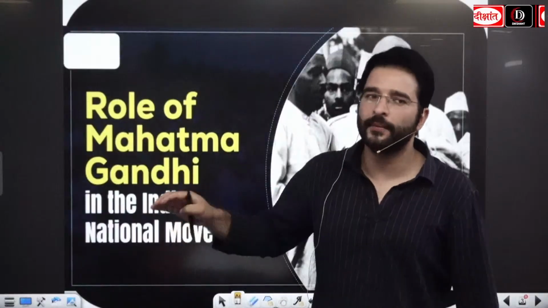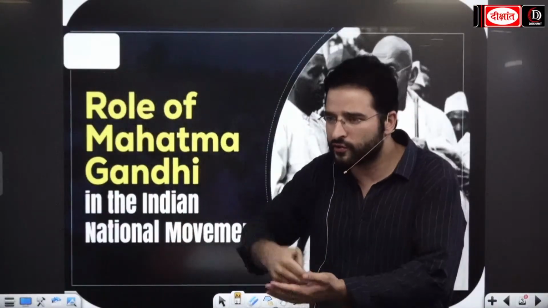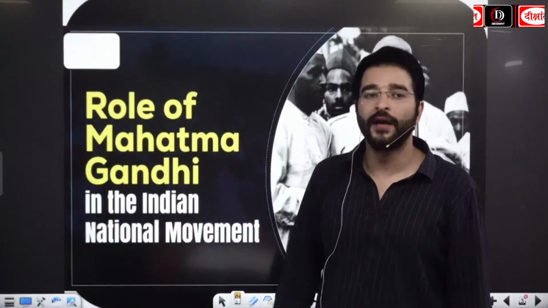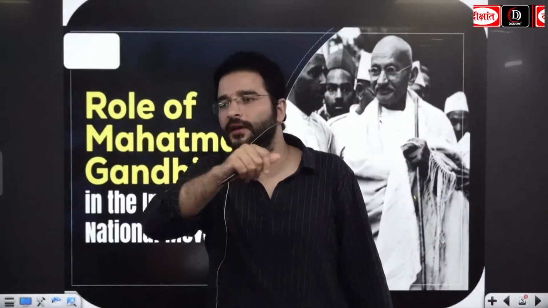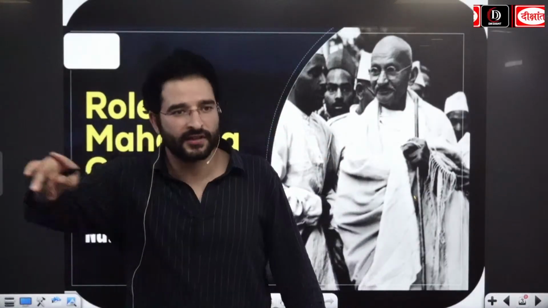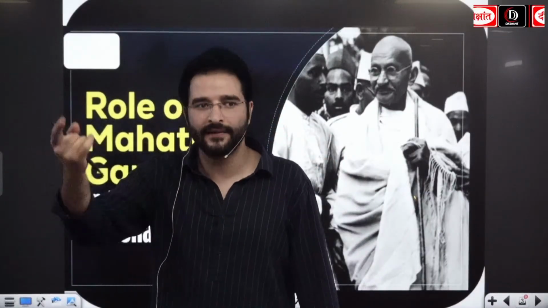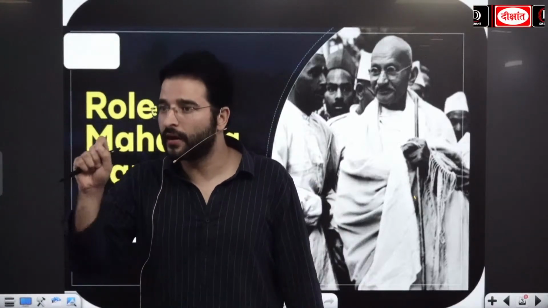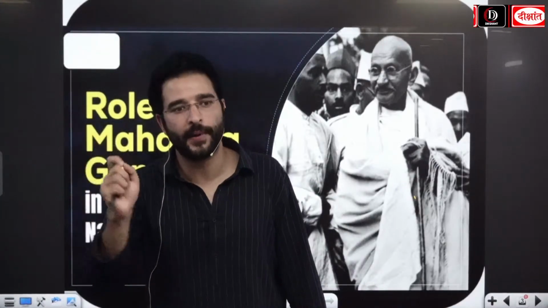Over the period of time, we are seeing Gandhi ji also played an important role in the civil disobedience movement. Then it was the Quit India movement as well, where he had given the famous slogan, do or die. Even with the Cripps mission that had come, Gandhi ji had called it a post-dated cheque on a failing bank.